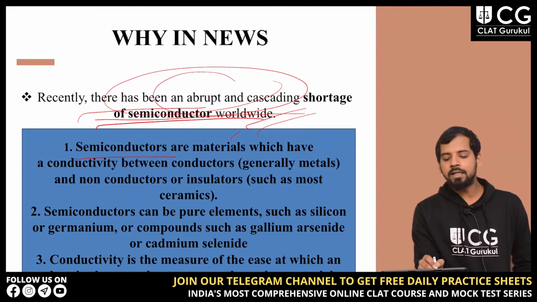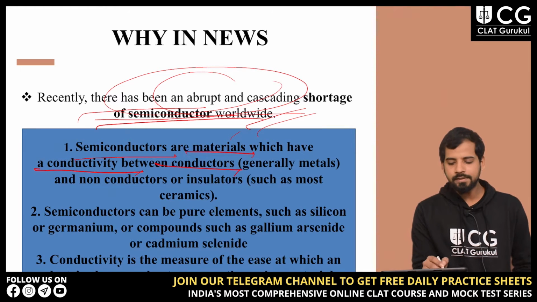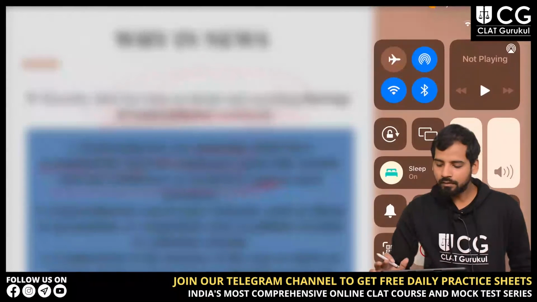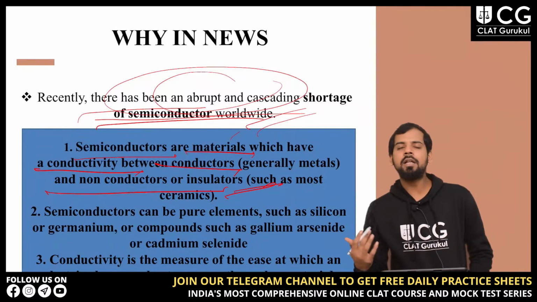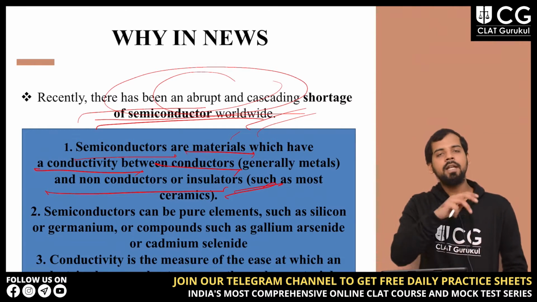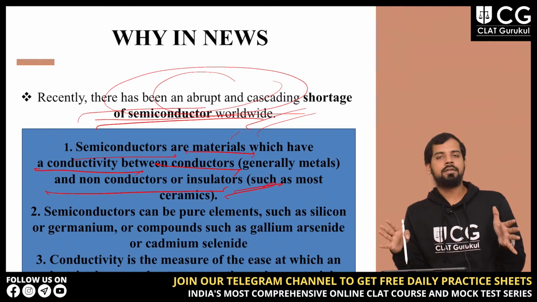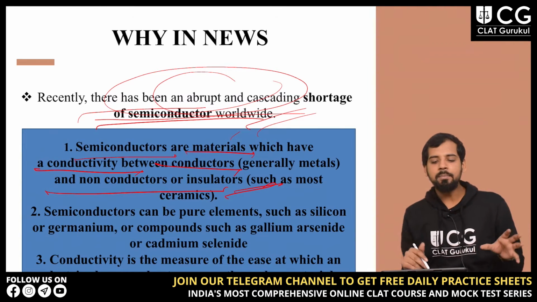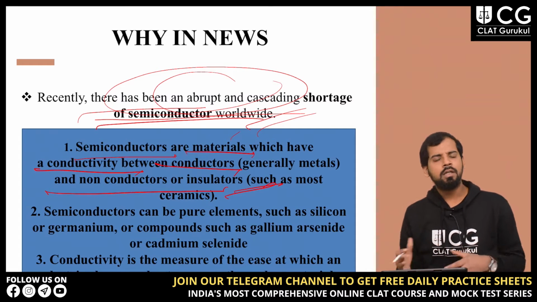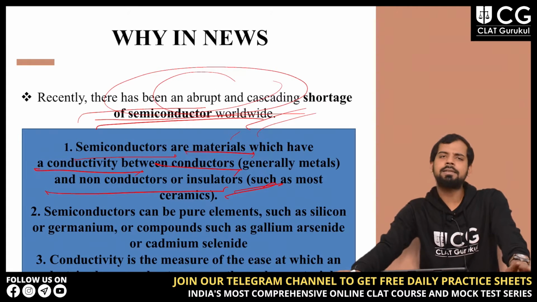Semiconductors are materials that have a conductivity between conductors and non-conductors, or insulators. Conductors are generally metals which allow electricity to pass, and non-conductors are such as ceramics.